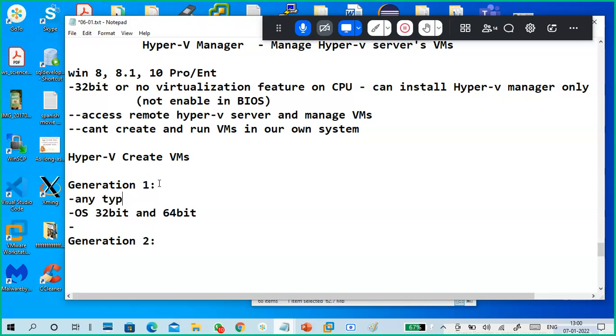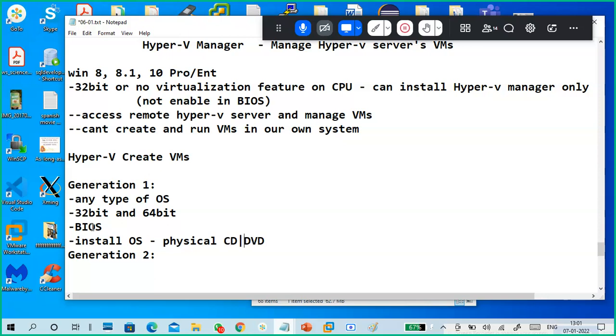Any type of OS: you can create any 32-bit or 64-bit VM. It accepts BIOS type only, BIOS type of features. You can install the OS using your physical CD or DVD.